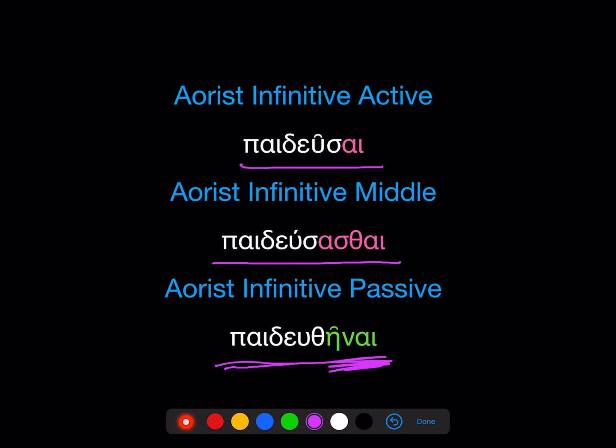Again, look, that looks active, right? That -nai ending. Note too that the aorist infinitive active and passive don't have recessive accent. They're always accented on the penult. Okay, so if this syllable here is long, you're going to have a circumflex because this -ai counts as short for purposes of accentuation. You're always going to have a circumflex here because that's always an eta. And again, that final -ai counts as short for purposes of accentuation.